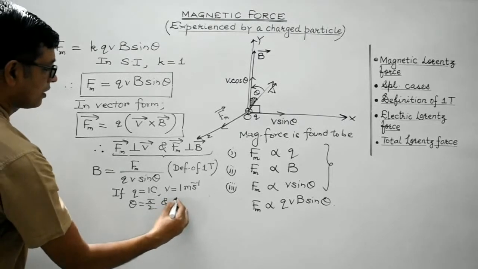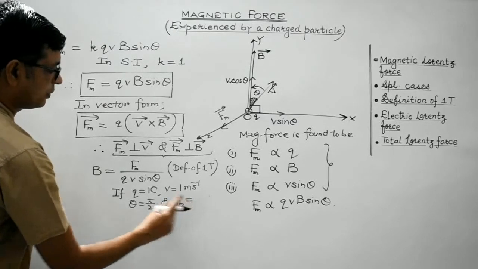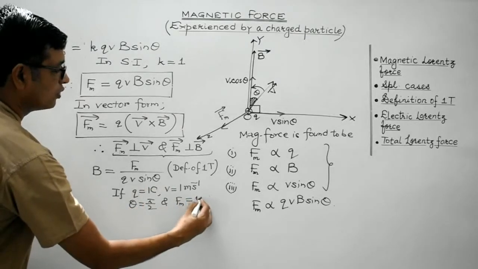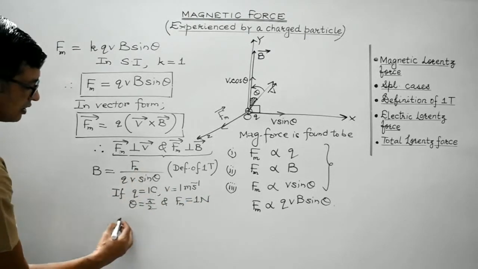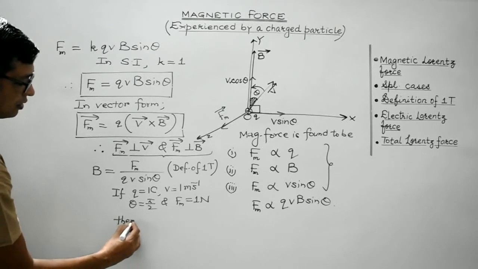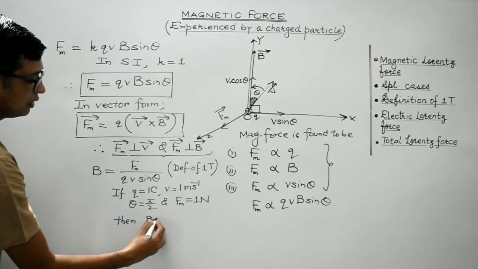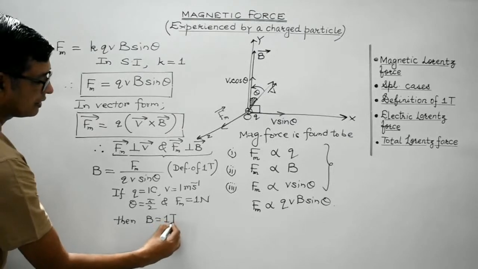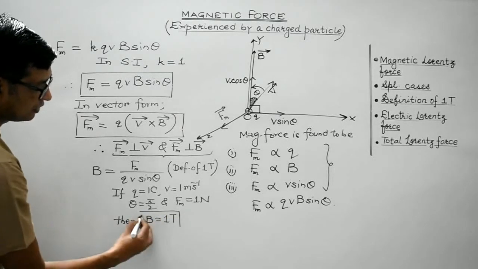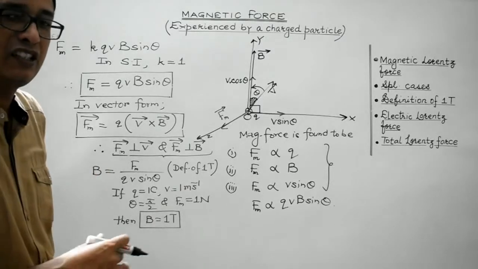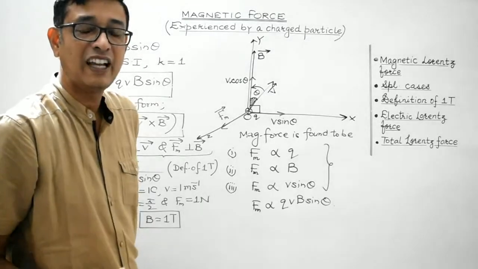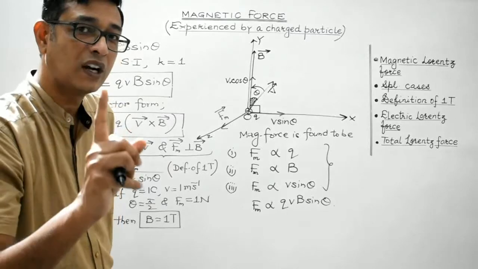And the magnetic force experienced by this charge is, suppose, 1 Newton. Then substituting all these values over here, what we get? B would be equal to 1 Tesla. Is it clear, students? So now using this concept, we can easily theoretically define the SI unit of magnetic field, that is 1 Tesla.